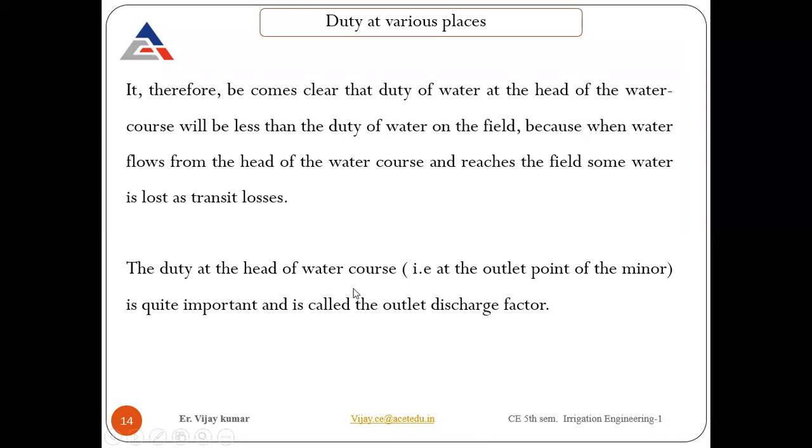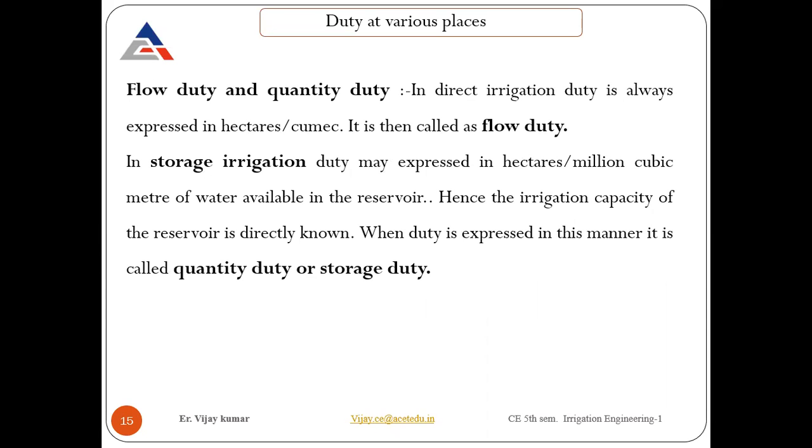And the duty at the head of the water course, that is at the outlet point of the minor, is quite important and is called the outlet discharge factor. So highlight this point, and it may be asked as a 2 marks question. There is also a numerical that we will see on how to find these values. Then we have different duties depending upon these.